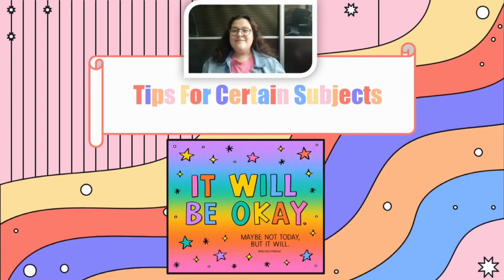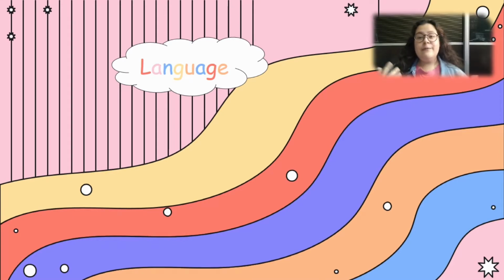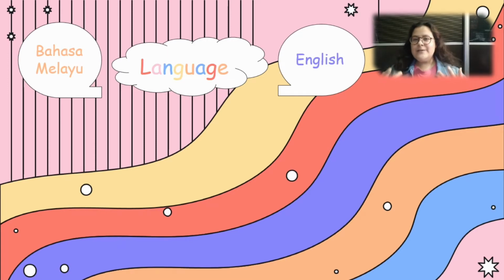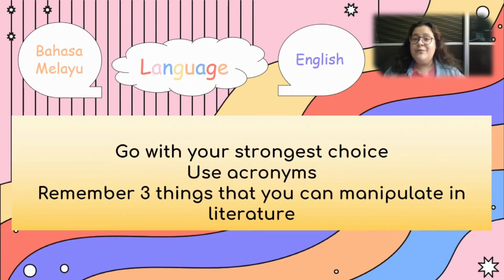Let's get into it. Starting off, we have some language subjects like Bahasa Melayu and English. So some tips that I would give you for this type of subject is, firstly, if you have to write, I would say go with your strongest choice. Like if you have to write an essay, go with your strongest choice so that you feel confident that you can get the highest marks that you can possibly get.